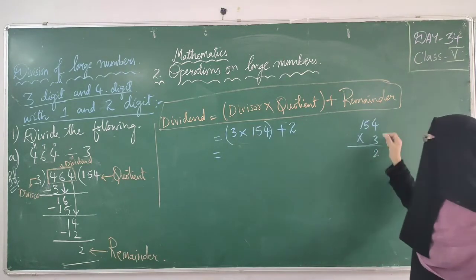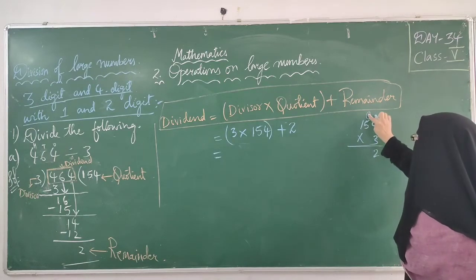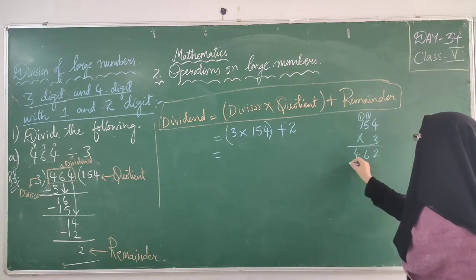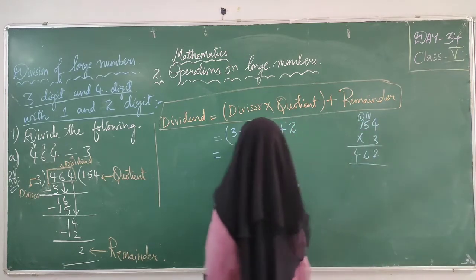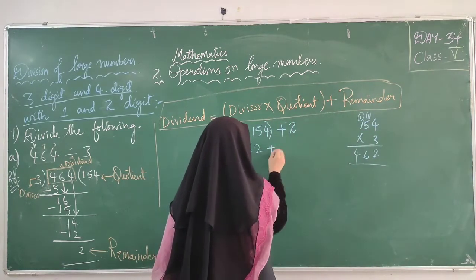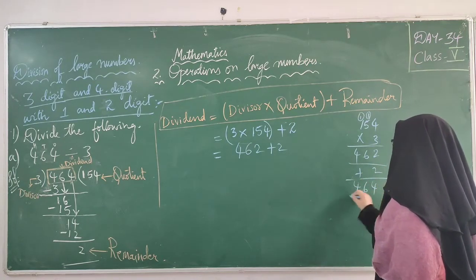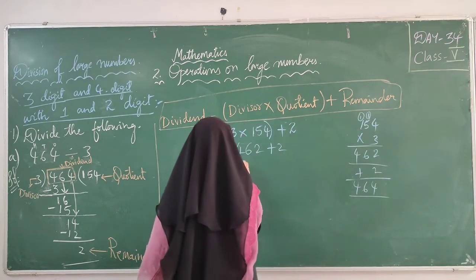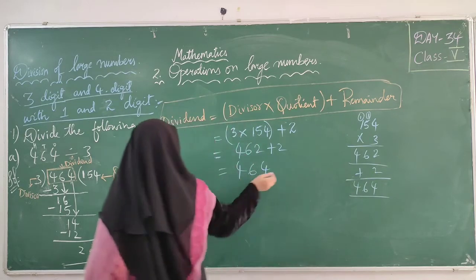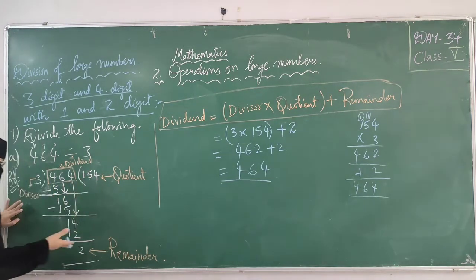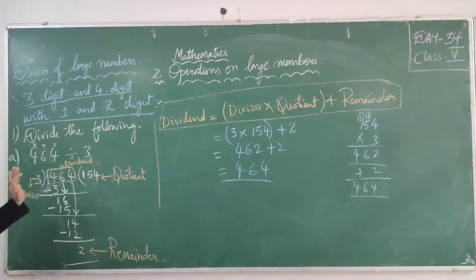3 4s are 12, carry 1. 3 5s are 15, 16, carry 1. 3 1s are 3, 4. We got 462. Then we have to add 2. I am adding 2: 464. So we got dividend 464. Check whether you got this same dividend or not. Yes, obviously we got the same dividend. That means our answer is correct. Our quotient is correct and the leftover number is also correct. This is the method of verification.